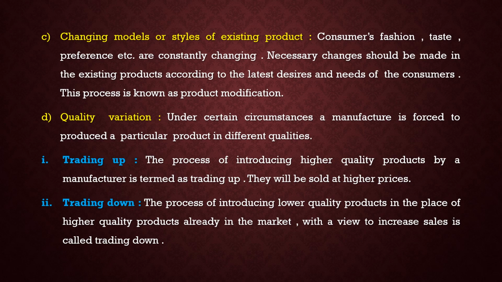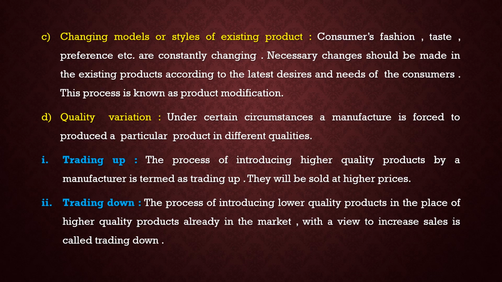C. Changing models or style of existing product. Consumer fashion, taste, preference, etc. are constantly changing. Necessary change should be made in the existing product according to the latest desires and needs of the consumer. This process is known as product modification. That means the consumer's taste, need and preference are changing constantly. According to the changes, the consumer products must be changed. That is called product modification.